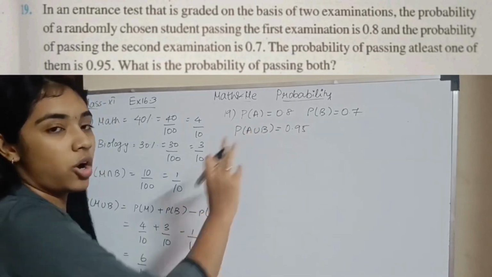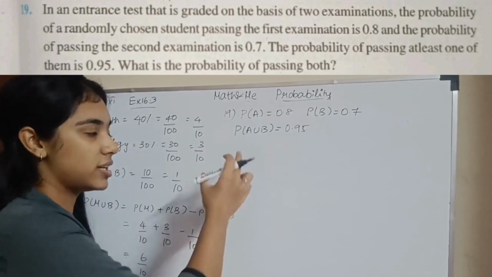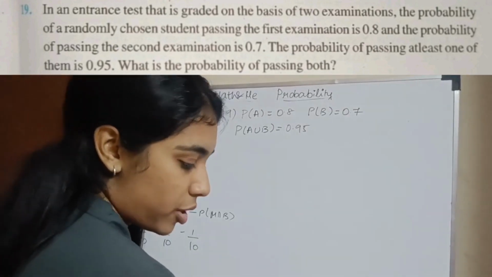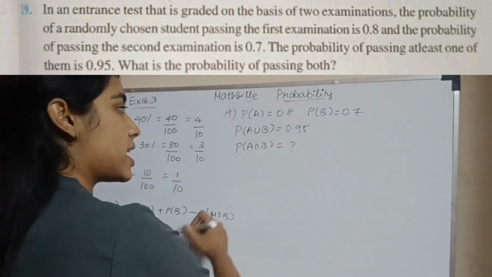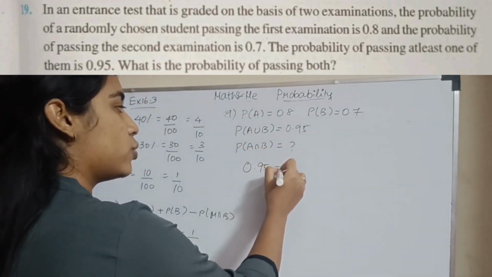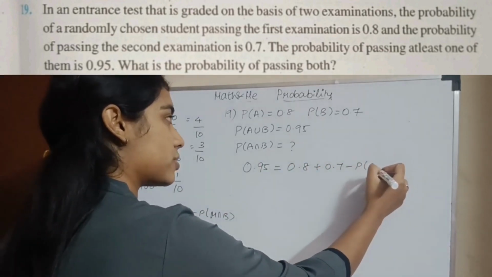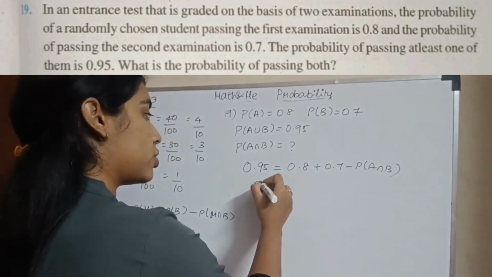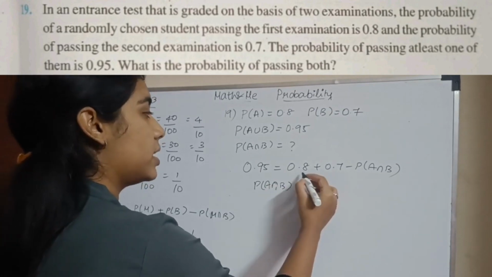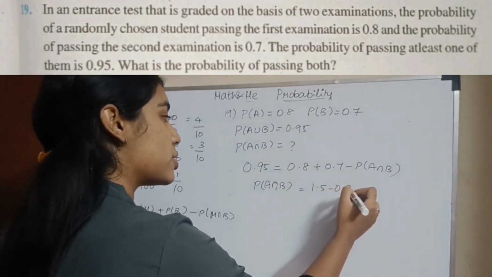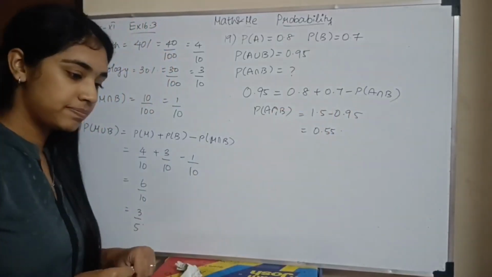What is the probability of passing both? Now they are asking for the intersection. Substituting in the formula, A union B is A plus B minus their intersection. So A intersection B is 1.5 minus 0.95, and when I subtract I get 0.55. Okay.